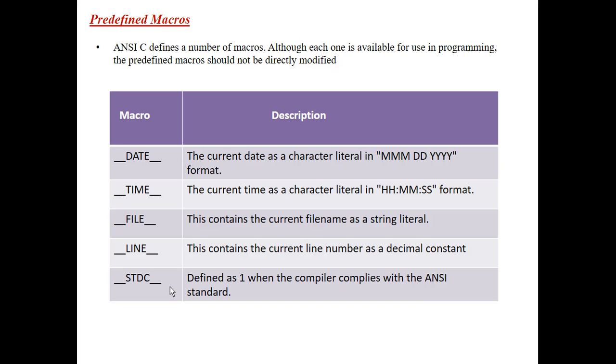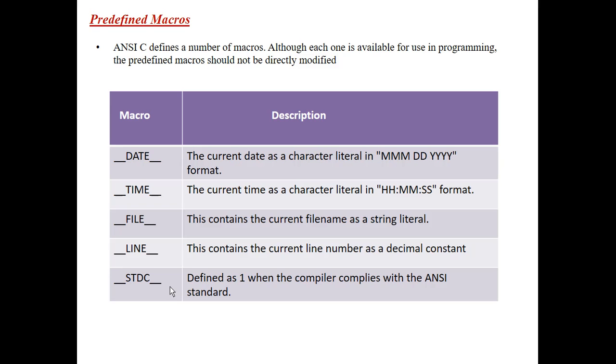File macro. What is meant by file macro? Here the file macro takes the file name, and it returns what the file name is, the program you are writing, the program you are in. So this simply returns the file name that you are in. Next one is the line. Here line specifies the line number. This macro specifies how many lines there are in your program.